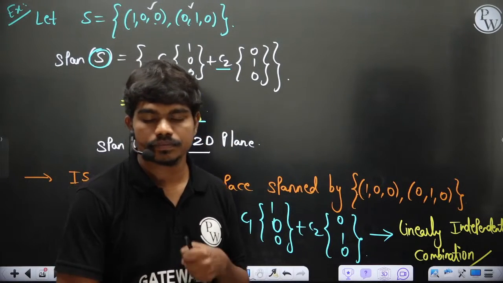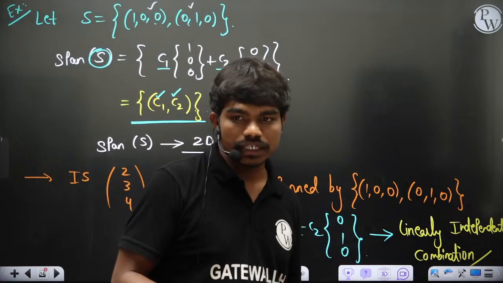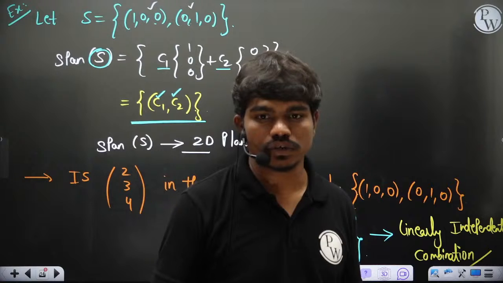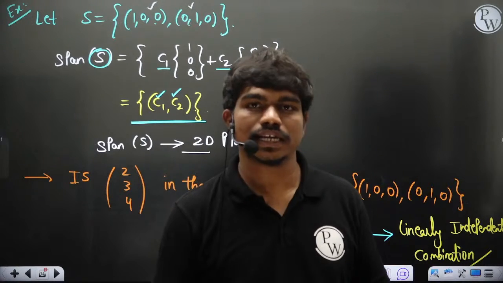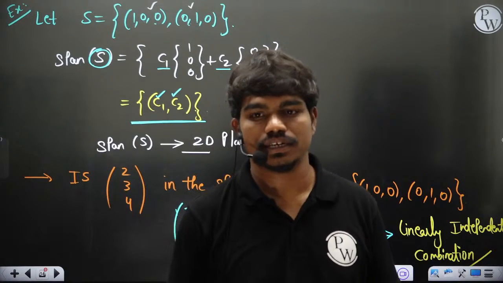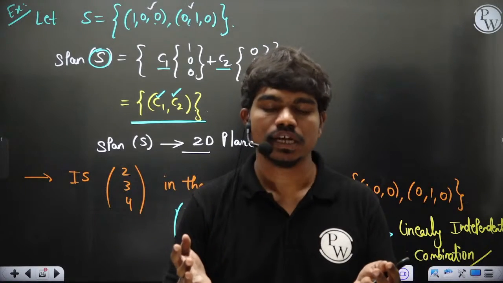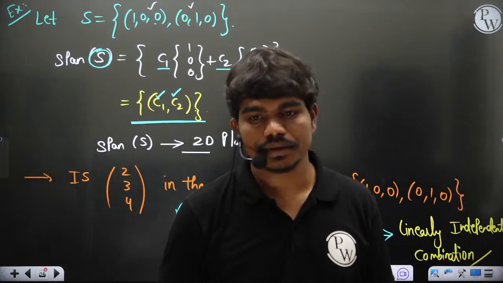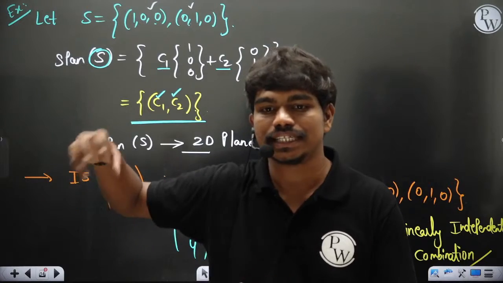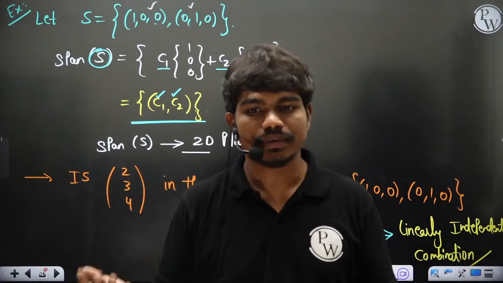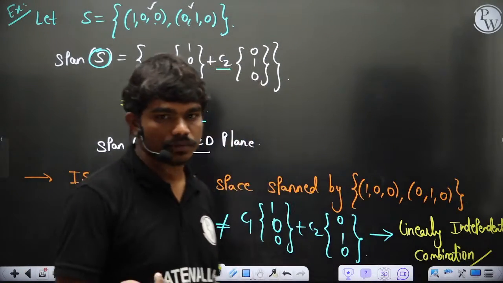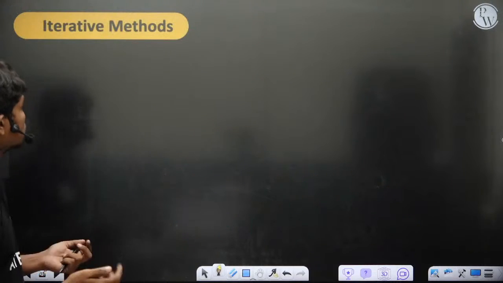Okay. So normally they'll ask you whether this vector is in the span or not, which is equivalent to asking whether they are linearly dependent or independent. That's why after defining vector spaces and subspaces, the immediate topic in the syllabus would be linear combinations. Ultimately, checking whether the vector lies in the subspace or not is the same as checking linear dependency or independency. Now let's go to some iterative methods.